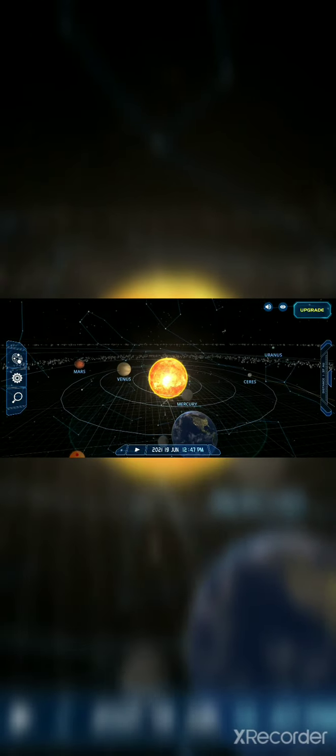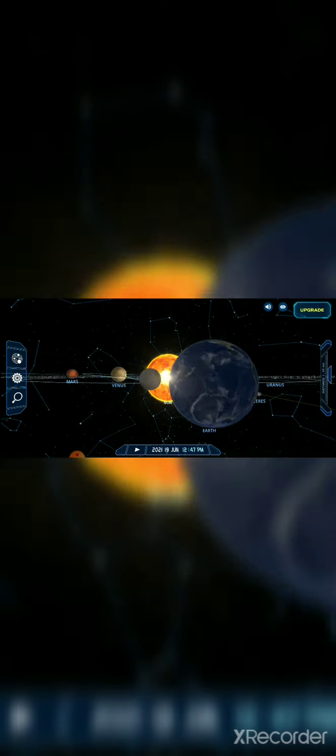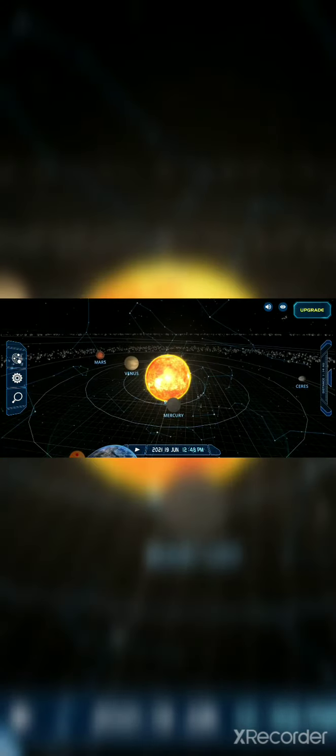one revolution. And when the earth rotates on its axis, it's known as rotation, and as a result of which one day is completed.